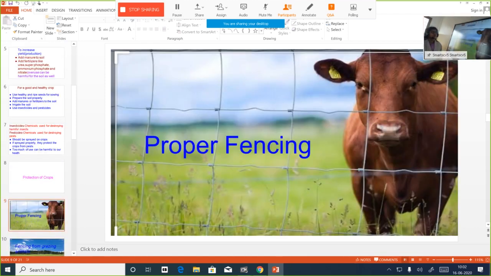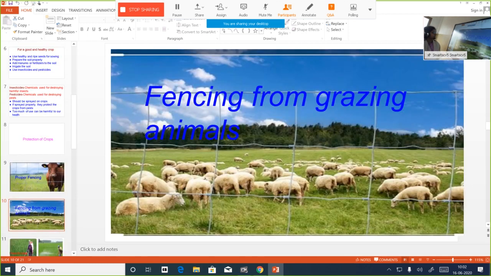What will happen? Here you could see a picture of a fence. A fence is being constructed in order to protect the field from these grazing animals. Here you have another picture of a field which is protected from grazing animals like sheep. So what is fencing? You have to construct a fence so that the field is protected from grazing animals.